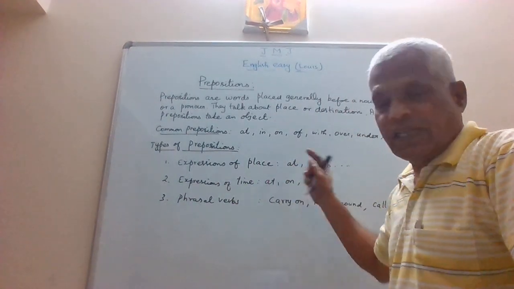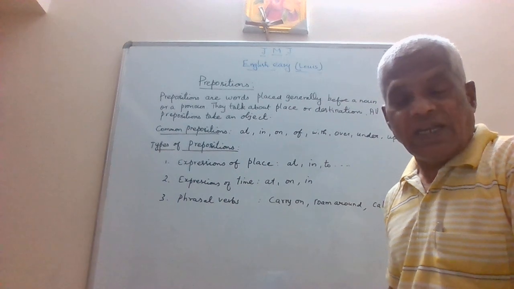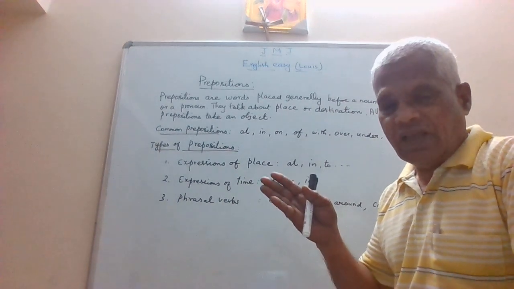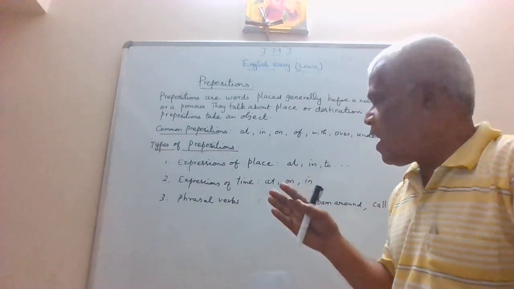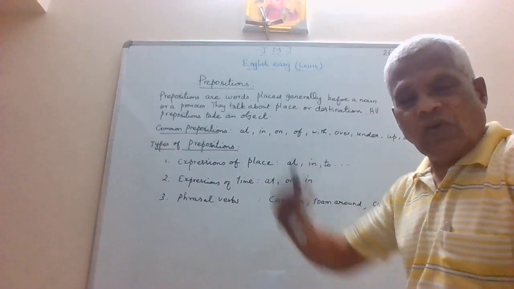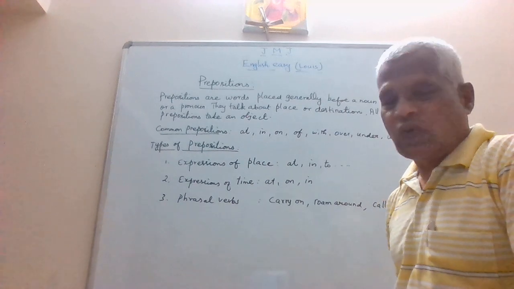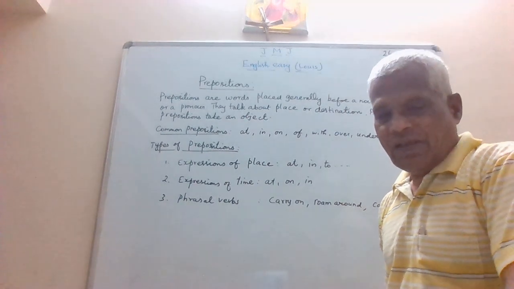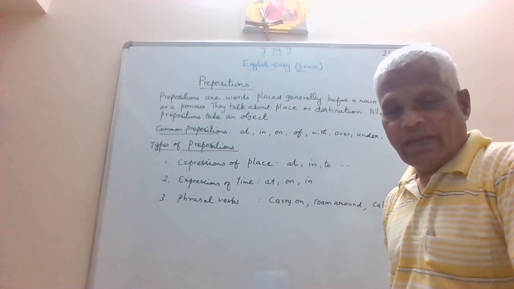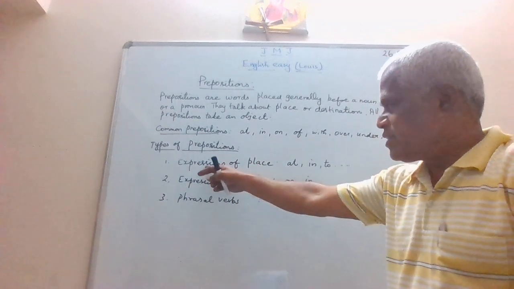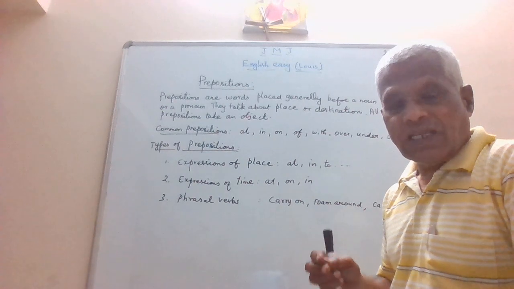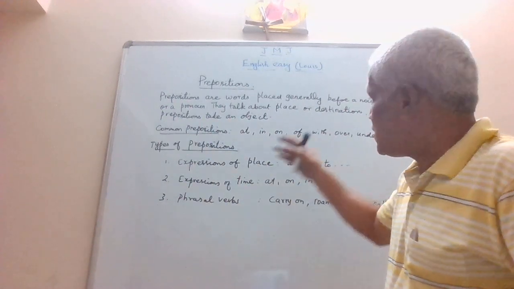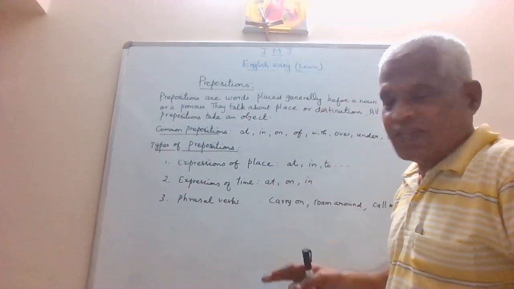Expressions of place. At. When you say at, it usually refers to a place. I live at Mumbai. So we live in India. See, we go to our native places once a year. See, very practical examples. So they are expressions of place. So in order to express the places where we are going to, destination. See, destination.